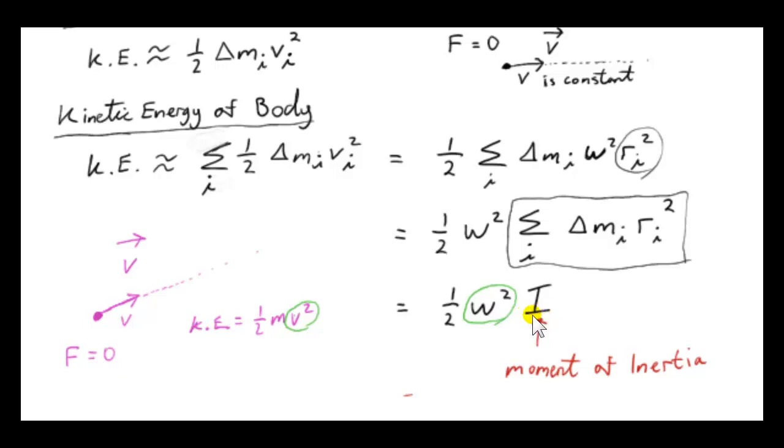Right, so the other term is the moment of inertia. That plays the role of mass in this kinetic energy formula. So I'll highlight that. These two play analogous roles.